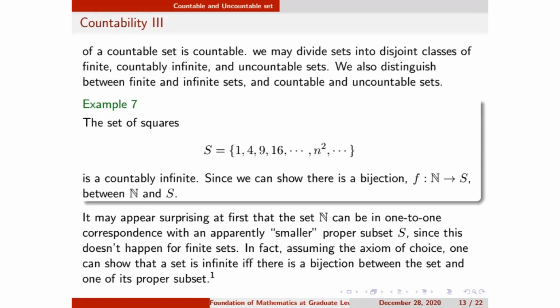In S, there are squares. For 1, I can find a preimage, which is 1. For 4, I can find a preimage, which is 2. I just take the square root of these numbers in S. So every element has a preimage, so this is 1-1 and onto. We can clearly see S has fewer elements than N, because S does not contain 3, 5, 7. So S has fewer elements than N, but they are numerically equivalent. This is the beauty of a countably infinite set.